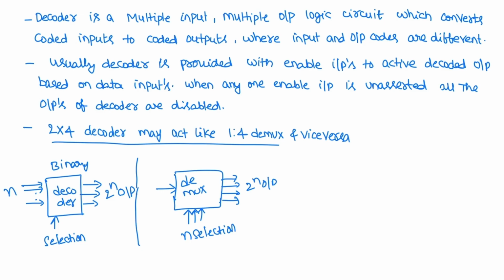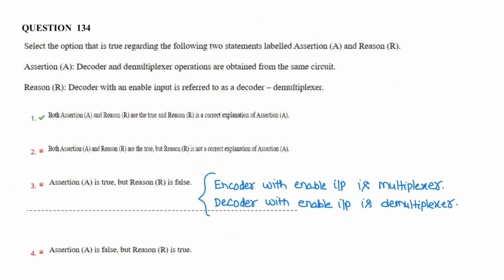Usually, this decoder is provided with an enable input line to activate the decoded output based on data inputs. When the enable input is unasserted, all the outputs of the decoder are disabled. Now the assertion and reason are correct, and the reason is a correct explanation for the assertion.